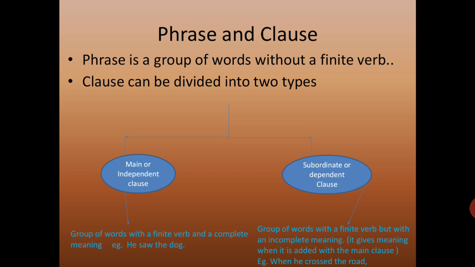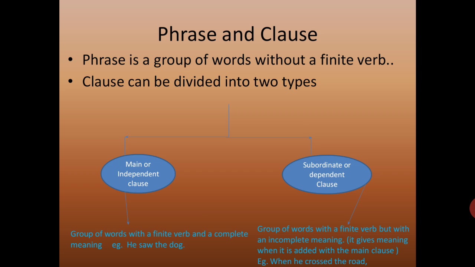But look at the next type of clause, subordinate clause. The name itself says it is subordinate to something else. To which one? To the main clause. It is a dependent clause. It is depending on the independent clause or main clause. A group of words with a finite verb but with an incomplete meaning. It gives meaning when it is added to the main clause.